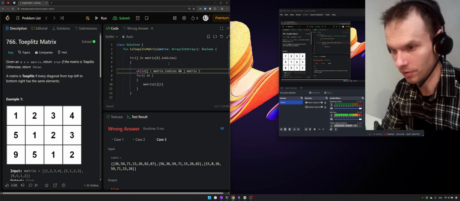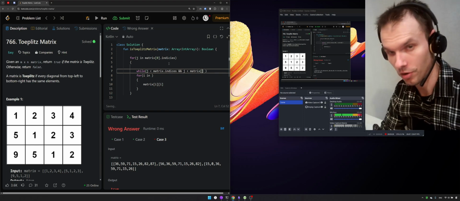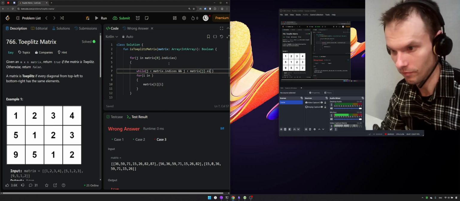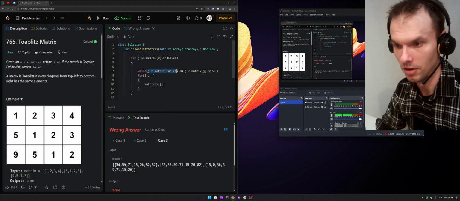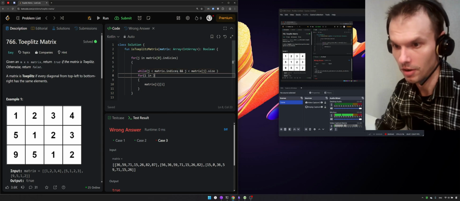That's why I have to check vertical lines as well, and that's why I provide another condition. So the first condition we reach will end the loop.